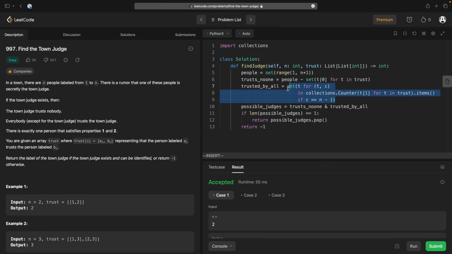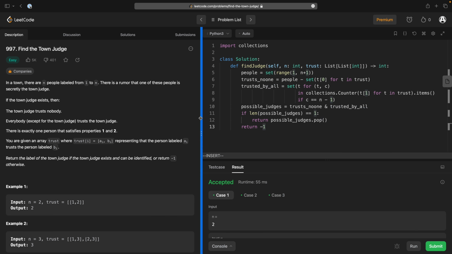So this is order t time. This one is t plus n, this one is t. So I think this is t plus n again. This is order 1. So it's going to be order t plus n.